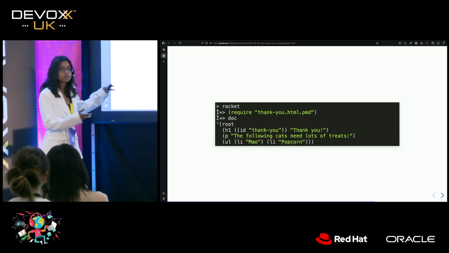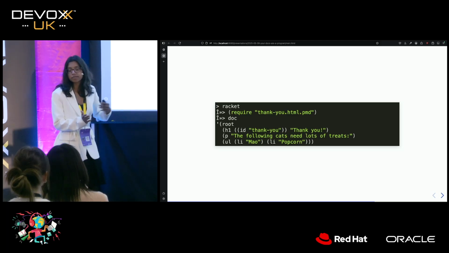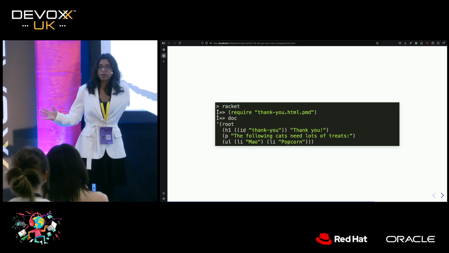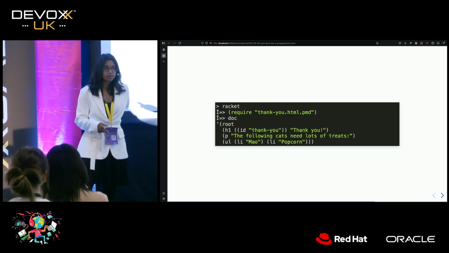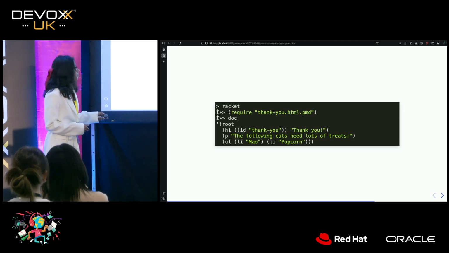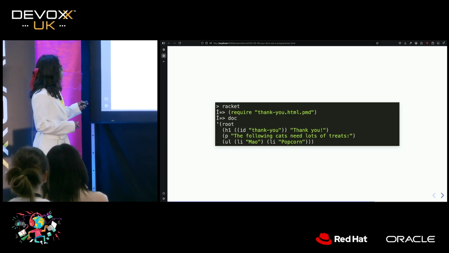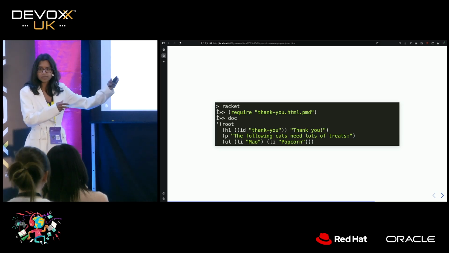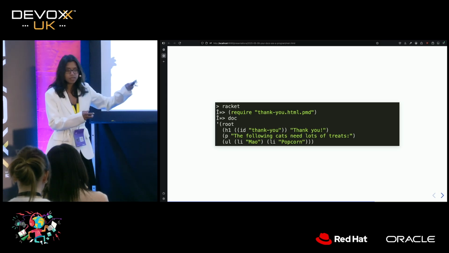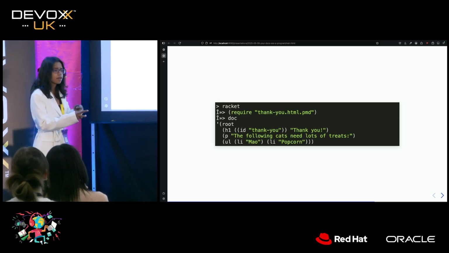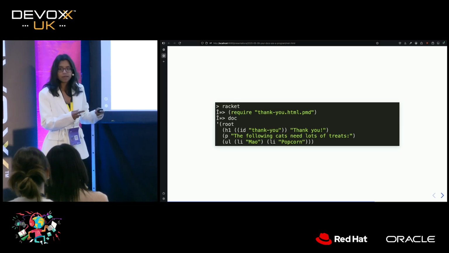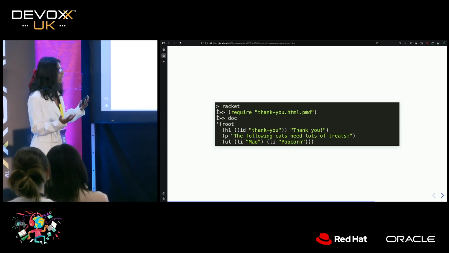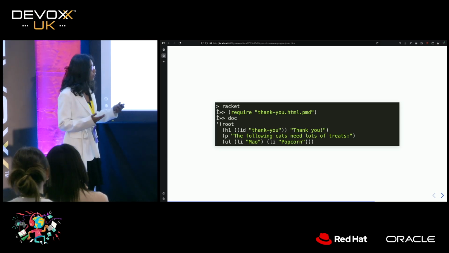And in fact, it's trivial to just take this list and convert it into a big string of HTML that we want to put in a file. Okay, so this ability, though, to depend on code that was written in a different language in Pollen, depend on that code in Racket, and also do the reverse, by the way, is what positions Racket really well for solving this problem.